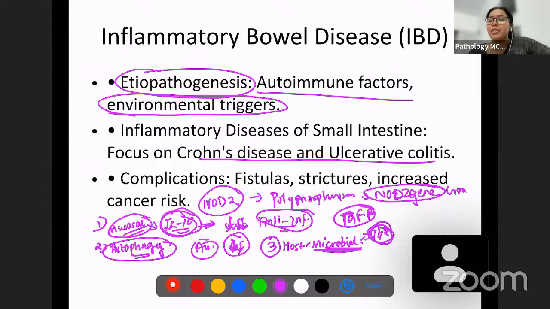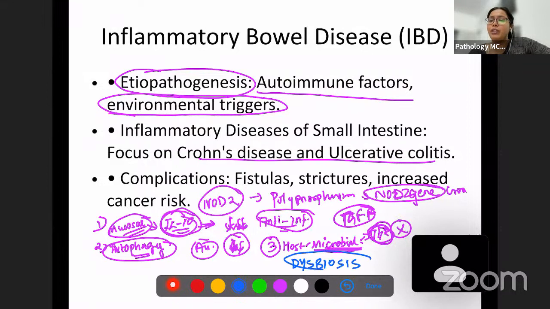But if there is an infection from outside, what is going to happen? It is going to trigger another kind of inflammatory response. So this regulatory function is going to be deranged, and also something known as dysbiosis will happen.